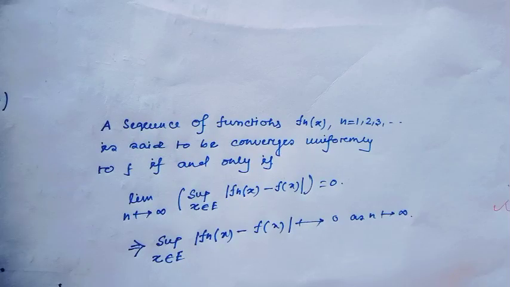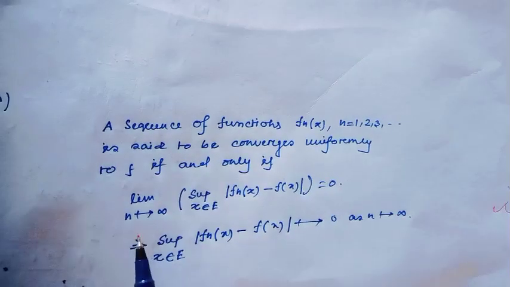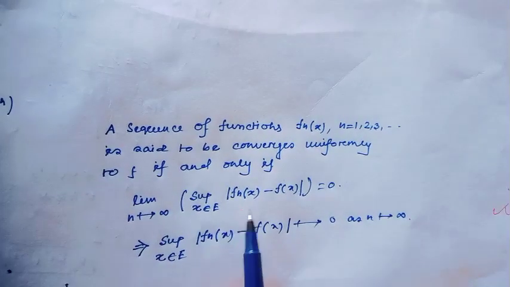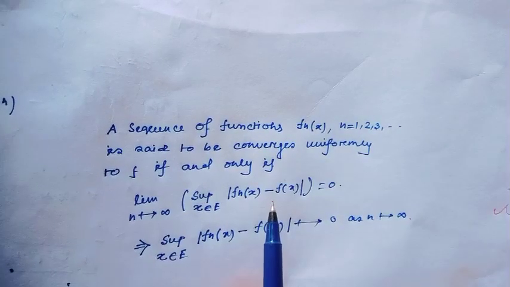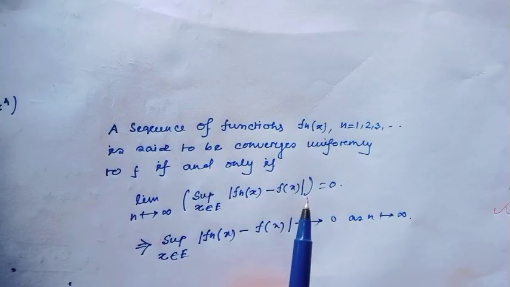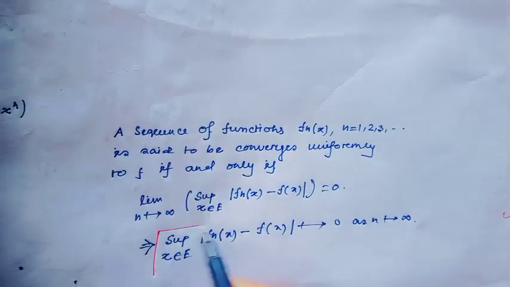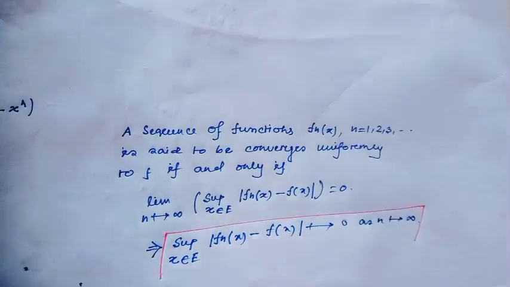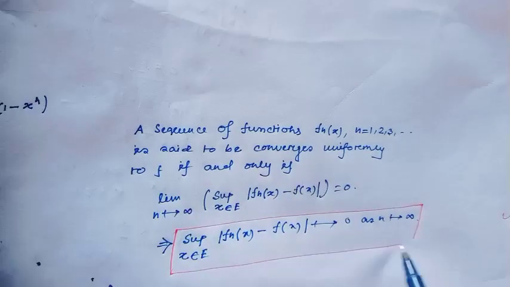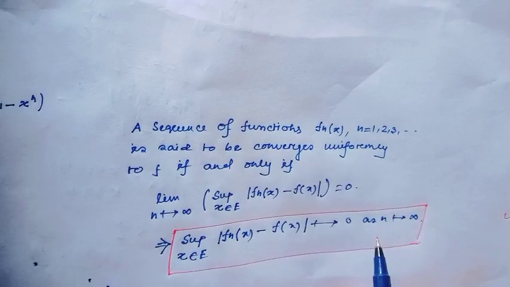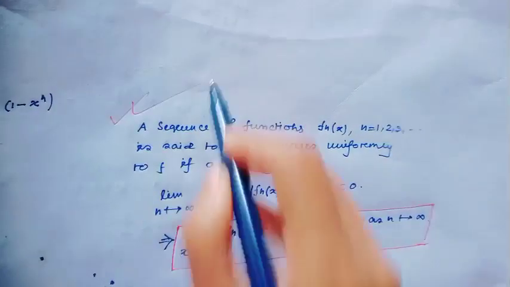A sequence of functions converges uniformly if and only if the limit as n tends to infinity of the supremum over x belonging to E of the absolute value of f_n(x) minus f(x) equals 0. That means supremum over x in E of |f_n(x) minus f(x)| tends to 0 as n tends to infinity. Here I will use this definition.